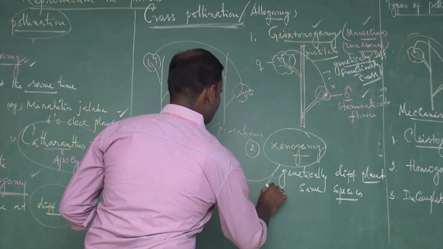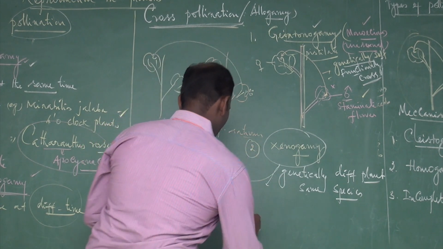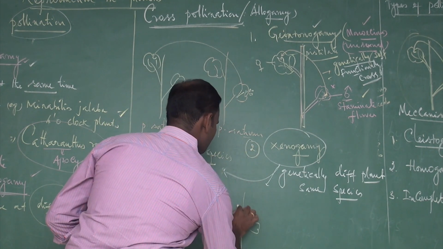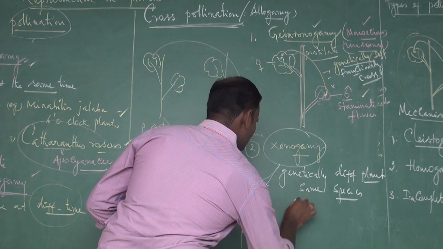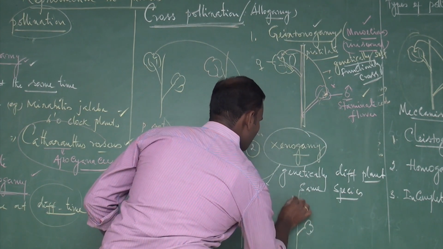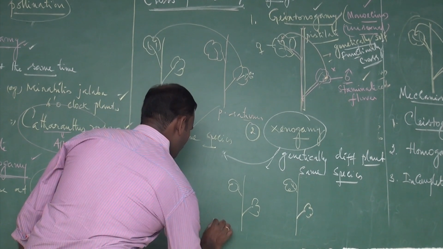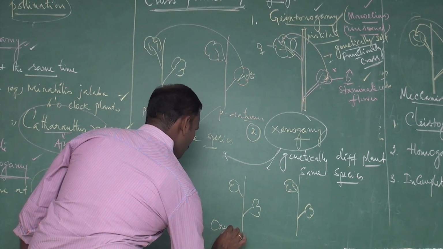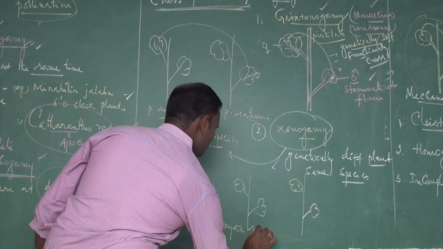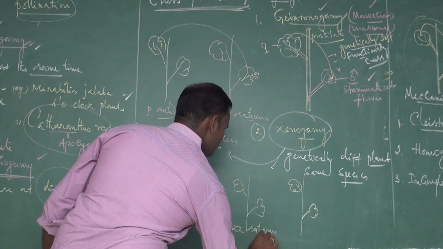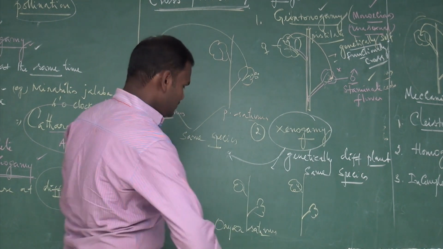For example, this is a plant, and this is another plant. For example, Oryza sativa, the binomial name of the rice plant.